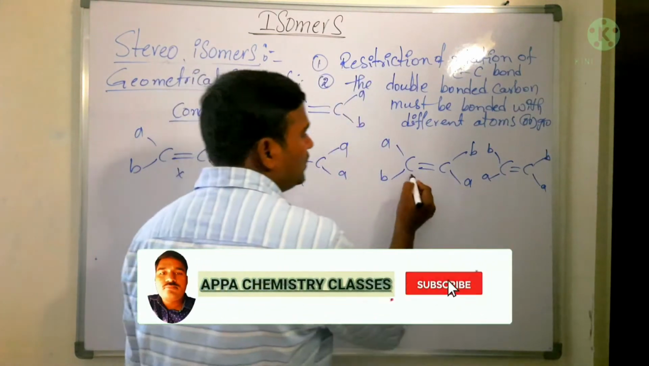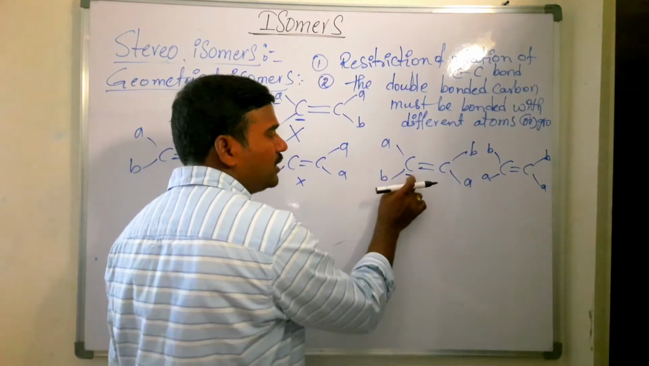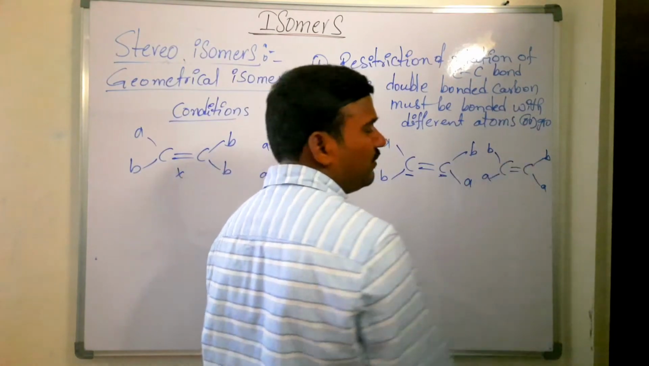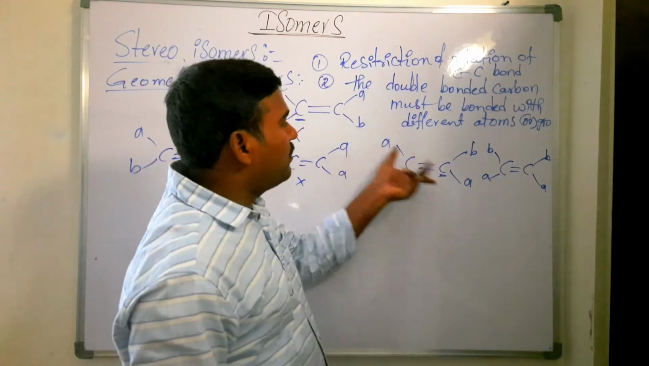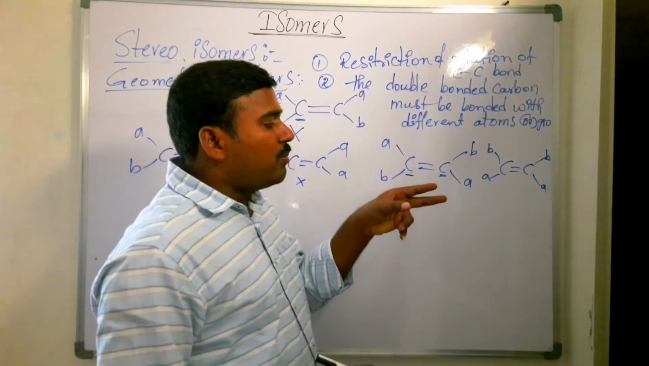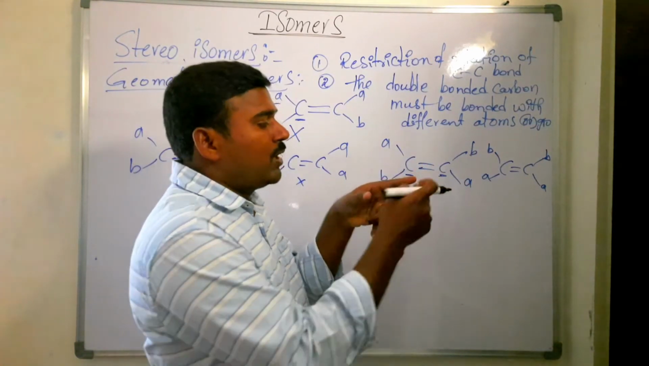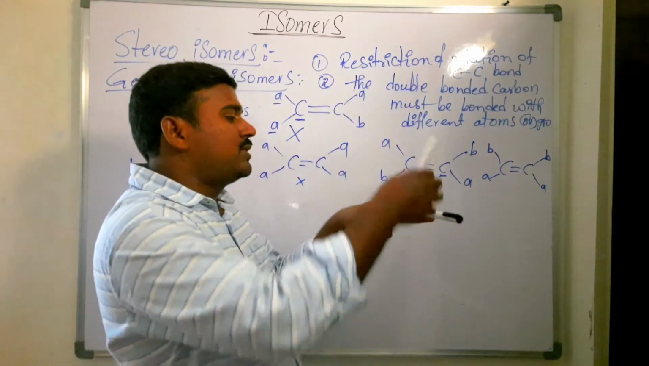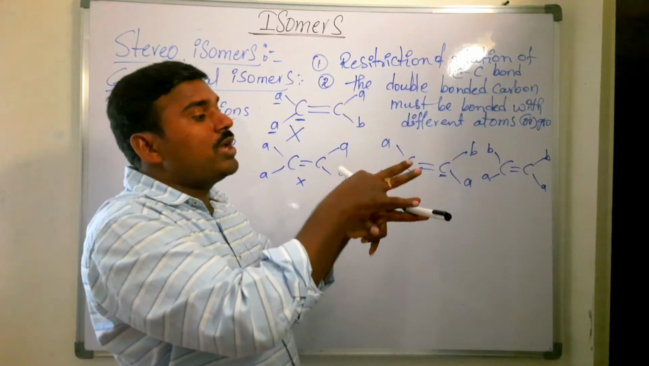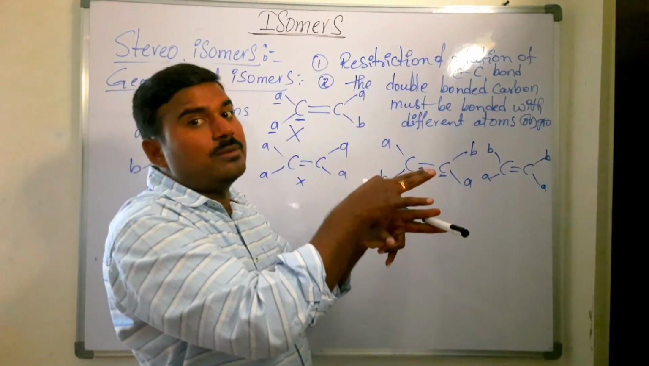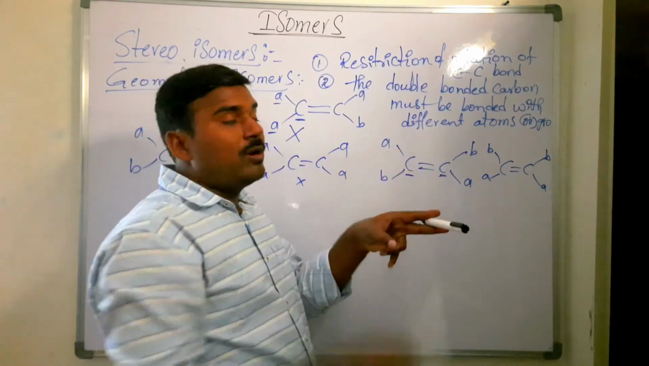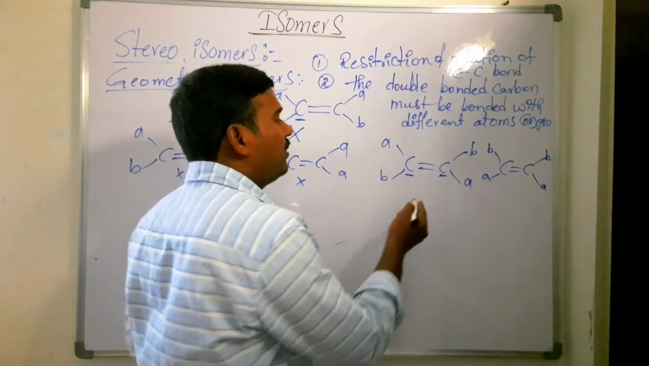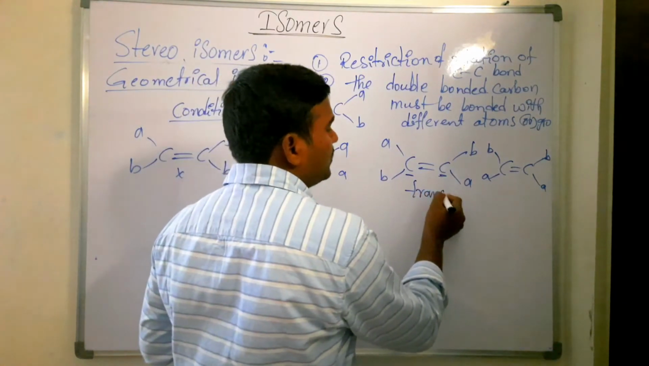Now you see here, these are the double bonded carbons with A and B. On each double bonded carbon there are different atoms. Now you see that the same type of atoms are present on the opposite side of the double bond. One A is here, another A is here. How are these two A's? On the opposite side of the double bond. So when the same type of atoms or groups of atoms are present on the opposite side of the double bond, that isomer is called trans isomer.